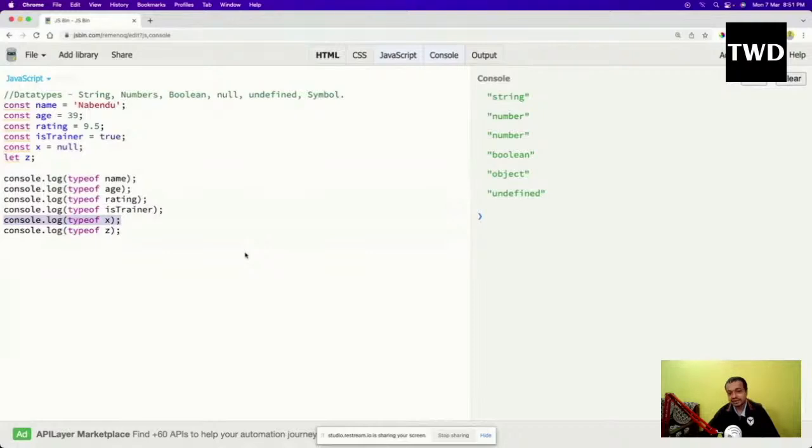And when he created it in three days, there were a lot of bugs left, like var being function scoped. Then there is another bug which was left: typeof null is object, which should have been null, but it's an object and they cannot fix it, even with ES6. Because if they try to fix it, that will break half of the internet. A lot of people use if statements and check if something is null by comparing its typeof to object with the comparison operator, so they cannot change that.